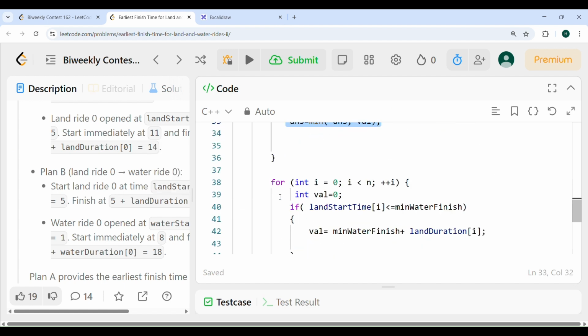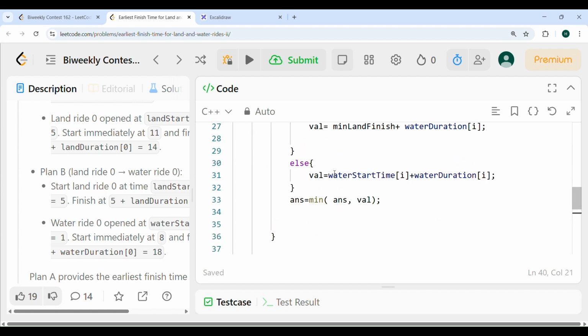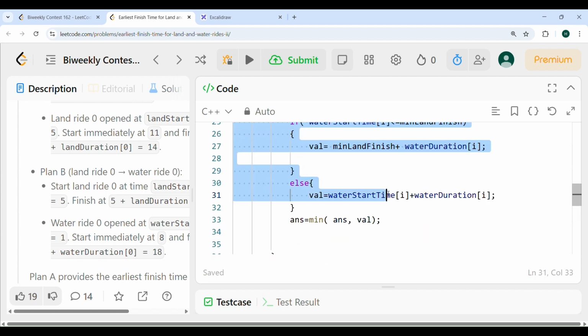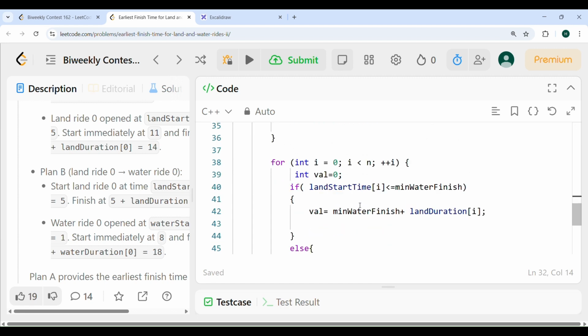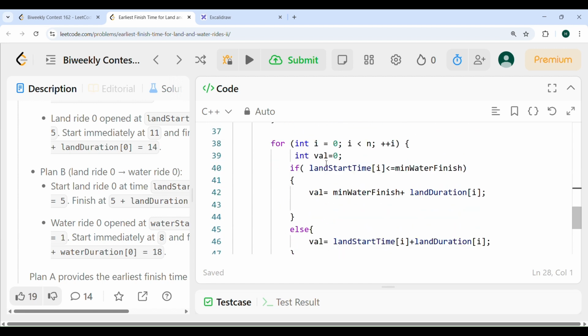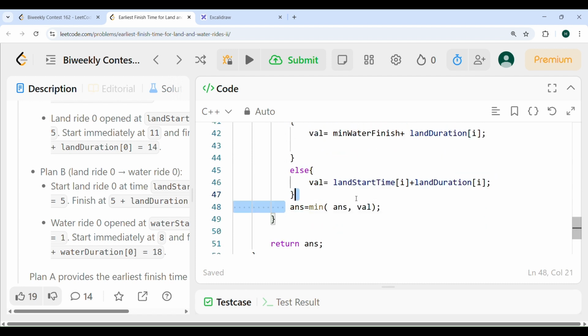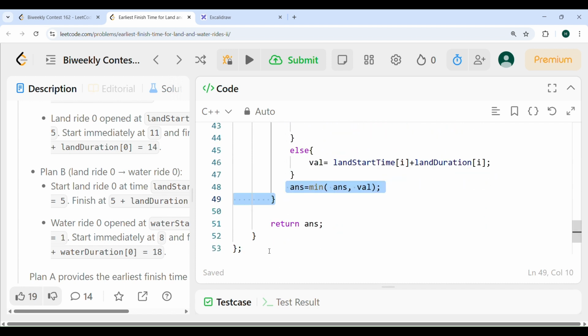Similarly I will do for the water part, right? I'm doing the same thing as for the land part. Whatever I did at this moment, exact same thing, but we are starting this. See, in this part we were going first in the land ride, and in this part we are going first in the water ride and doing exactly the same thing, right? And computing our answer as a minimum value and finally returning it.